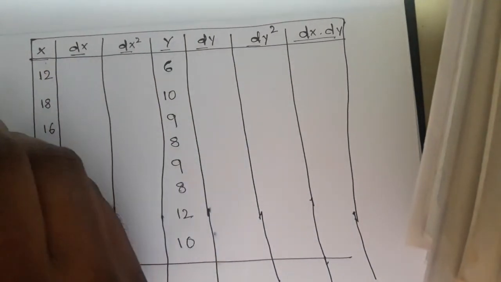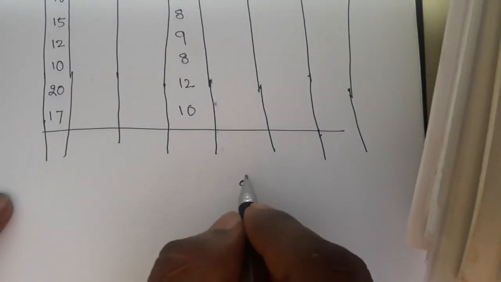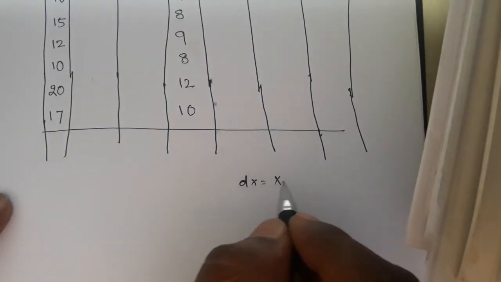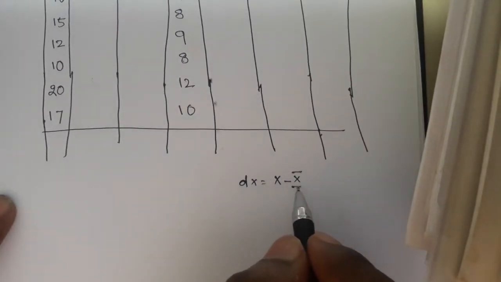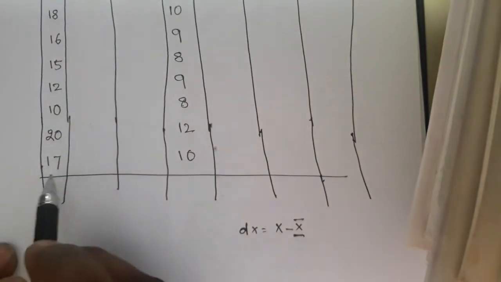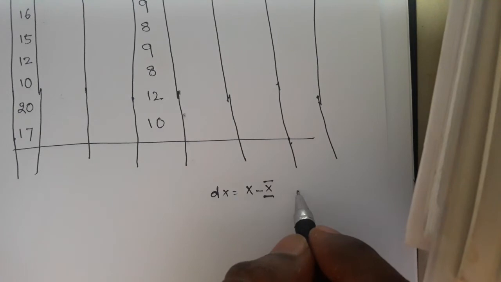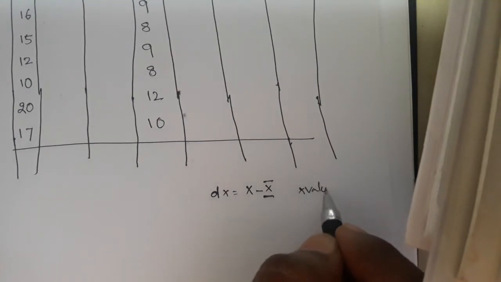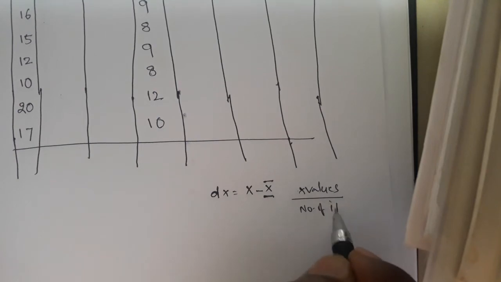So how can we find the dx value? It is x minus x bar. Okay, so x bar means we have to calculate the sum of all the x values divided by the number of items.